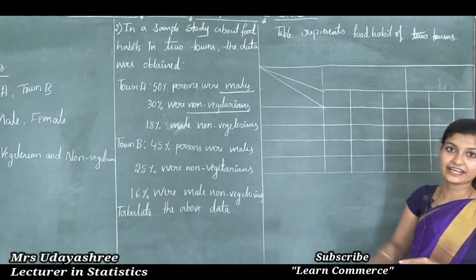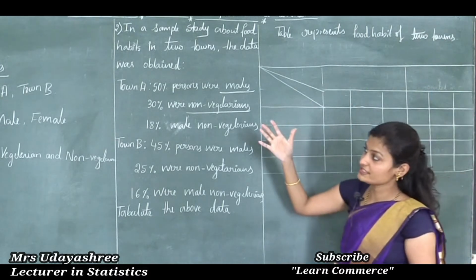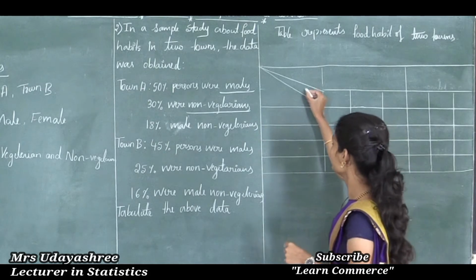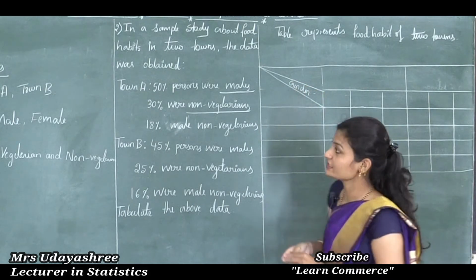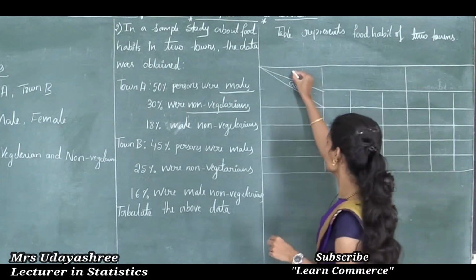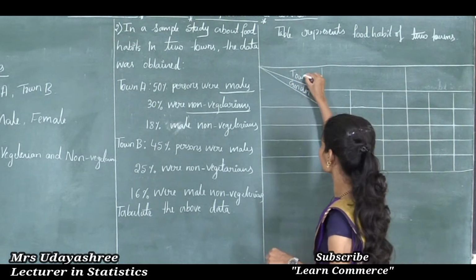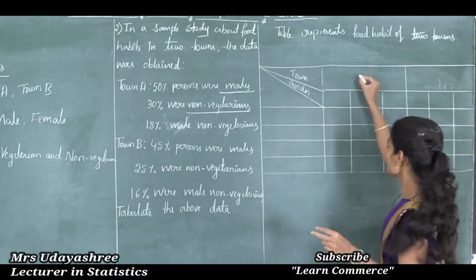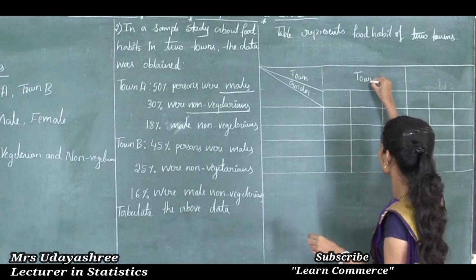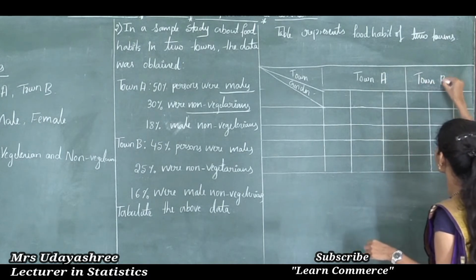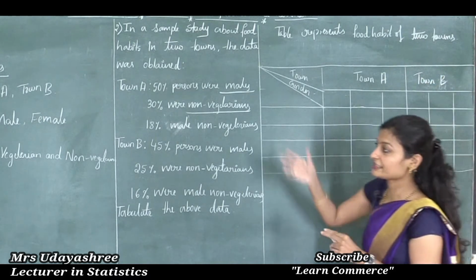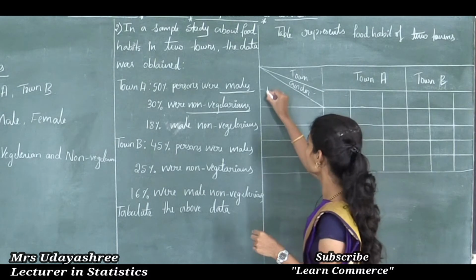So here the given characteristics are like this. That is gender, I will write here. Next one is town, so town I will write here. Here there are two towns, one is town A, another one is town B. Next characteristic is food habit, so food habit I will write here.